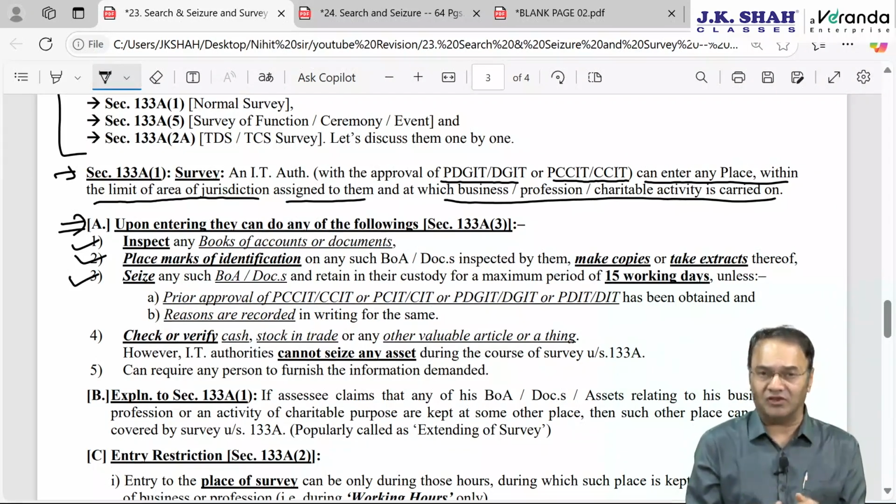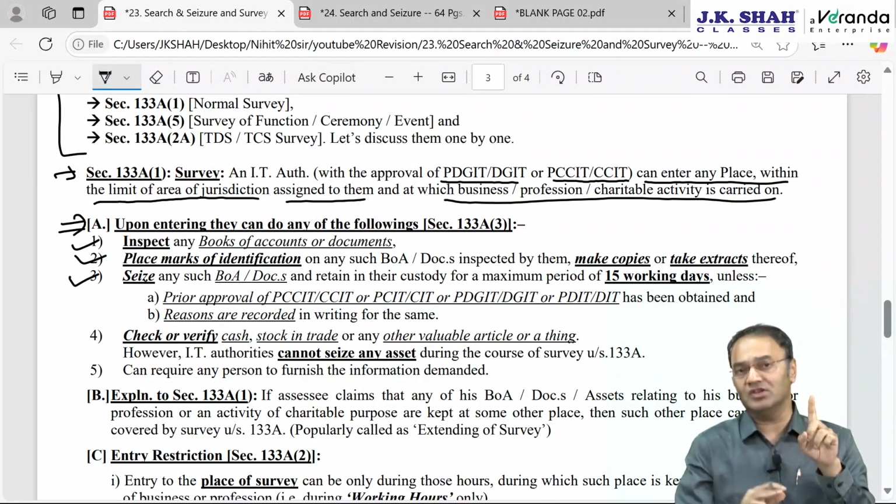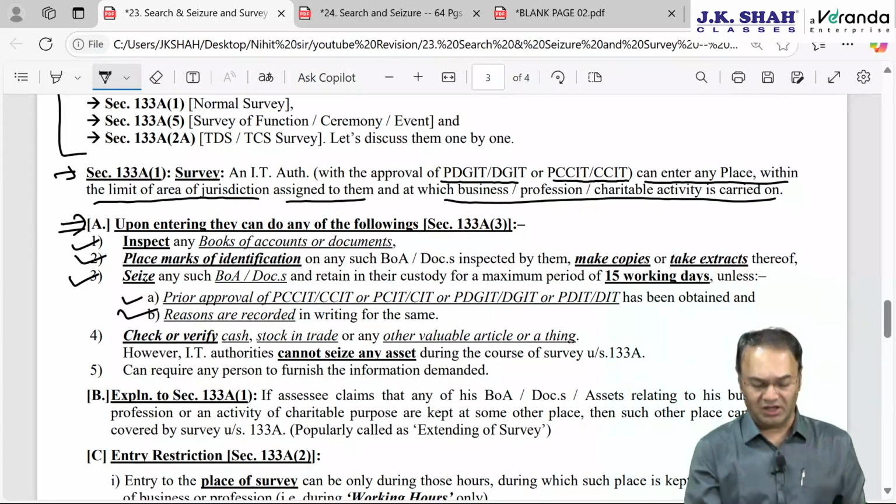Books of account and documents can be retained, I am talking about the originals. Photocopies they can retain for lifetime. Originals they can retain up to 15 working days. In case they want to retain beyond 15 working days, then prior approval of higher authority, CCIT, principal CCIT, DGIT, principal DGIT, etc. shall be required and reasons will have to be recorded in writing.